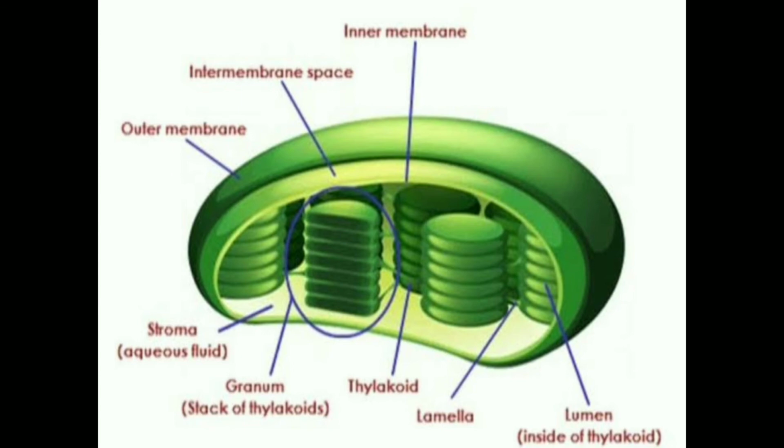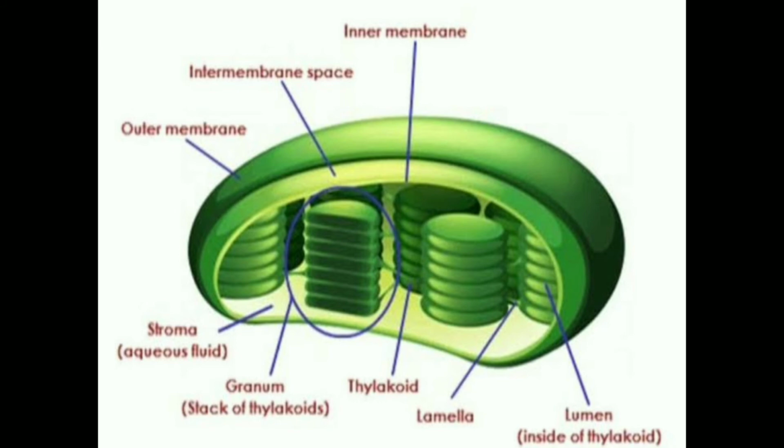The chloroplasts are flat discs and they have a double membrane envelope called the outer membrane and inner membrane. Each chloroplast has two distinct regions. One is the stroma and the other one is the grana. The homogeneous fluid or matrix inside the chloroplast, we call it the stroma. Here is the structure of a chloroplast. You can see the double membrane structures. You can also see the stroma there and also the grana.